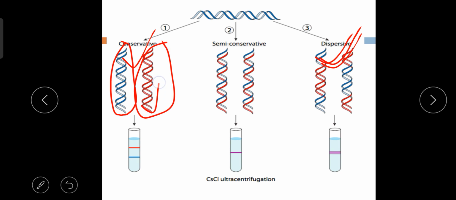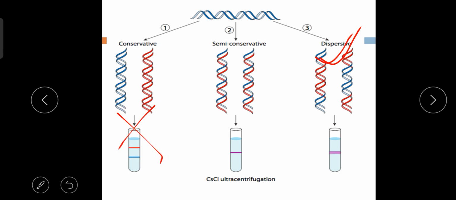The red one is the newly produced DNA and the blue one is the parent DNA. That is why this is not acceptable. Now come to the second one, which is called the semi-conservative.